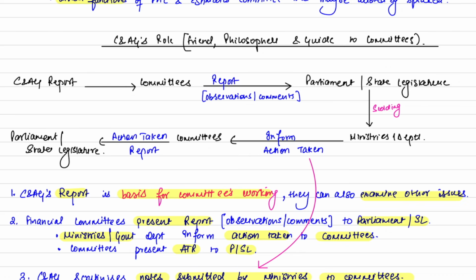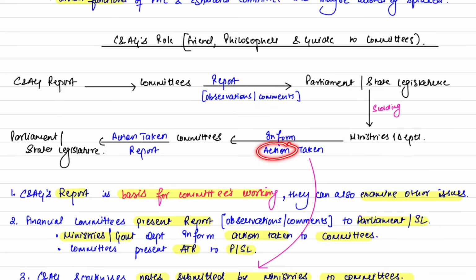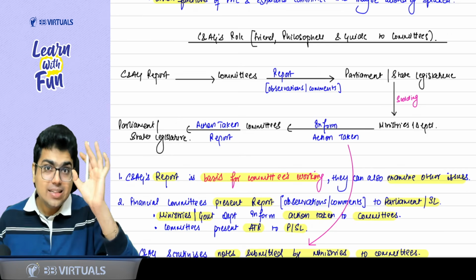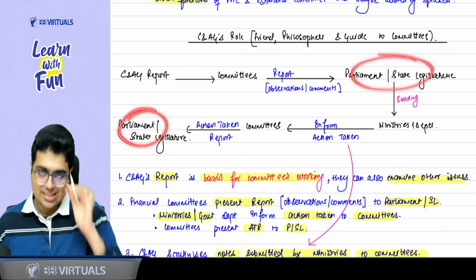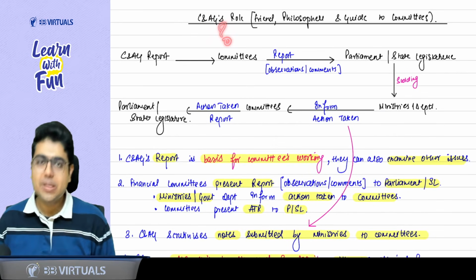Sir, once more, we enjoyed it. The CAG report is given to committees, we already know. Then the committees report their own observations and comments to parliament and state legislature, who are taking care of the ministries and departments. Then the parliament and state legislature scold the ministries and departments. These ministries and departments take action to improve and inform the committees, that is, the teacher. And then the teacher again submits the action taken report to parliament or state legislature. So P for parents, P for parliament or state legislature. Easy, sir.